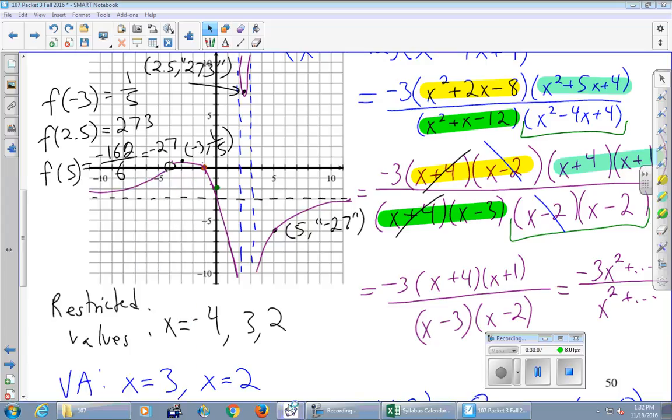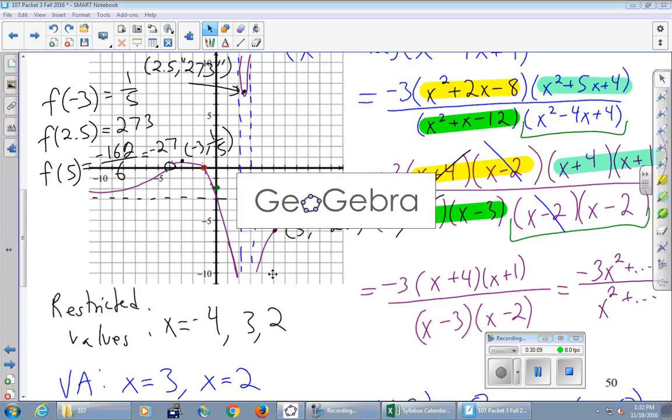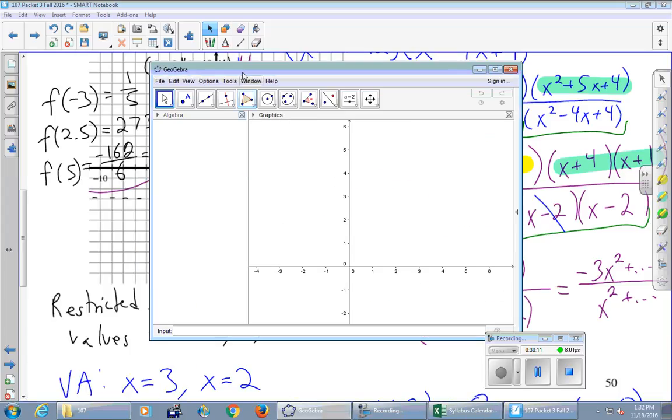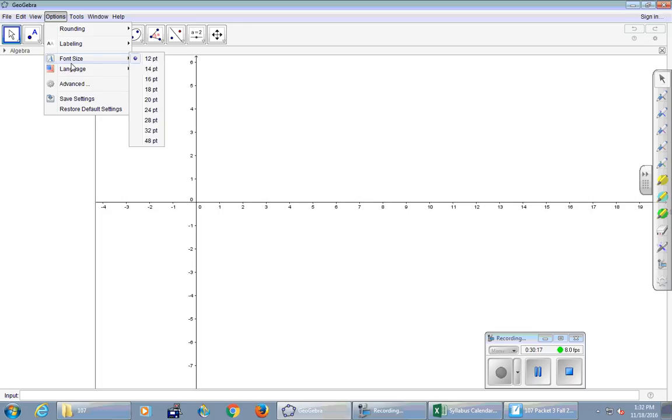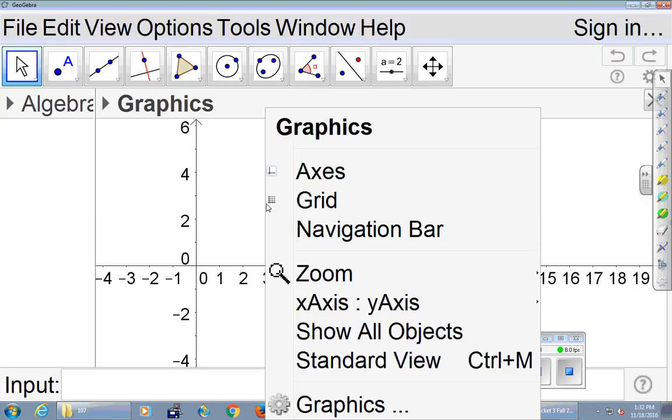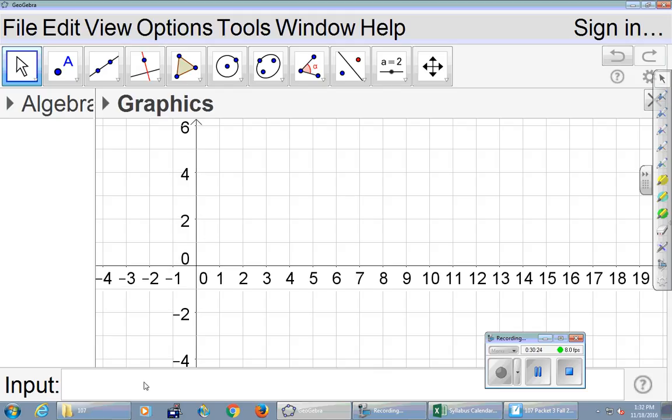Let's just see what GeoGebra thinks about graphing this equation here. Okay, so we're going to make it so we can see it a little better. All right, so I need somebody, and then we'll get the grid going here. So I need somebody to read me the original thing, f of x equals.